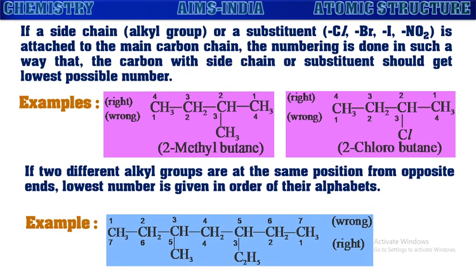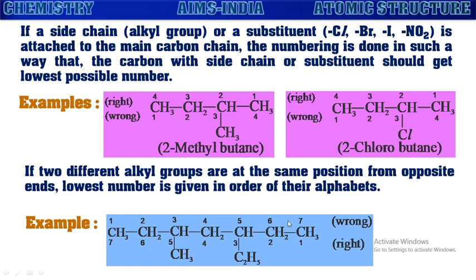If you observe, here a compound is given with a methyl group on one carbon and an ethyl group on another carbon. Both are at the same position from both the ends. Now, in these two names, ethyl will come first as per alphabets, hence the carbon with the ethyl group should get the lowest possible number. In such a way, numbering should be given. So for this compound, by giving numbers from right to left, the carbon with the ethyl group is getting the lowest number, and hence it is correct numbering.